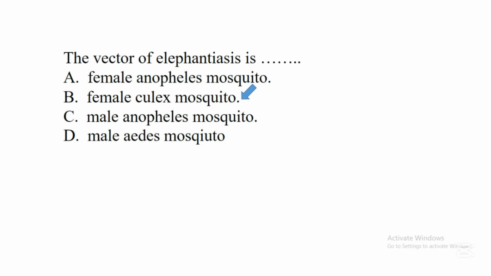So studies have shown that elephantiasis is transmitted through the bite of the female Culex mosquito, and it's one of the diseases that affect humans negatively.